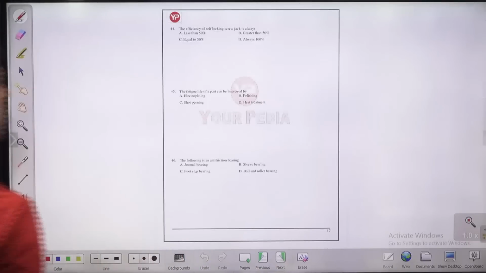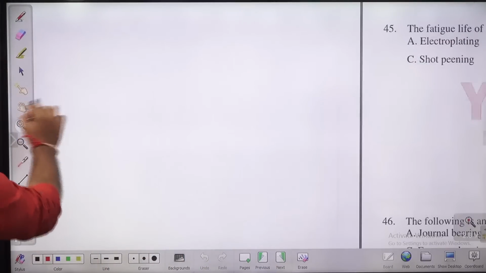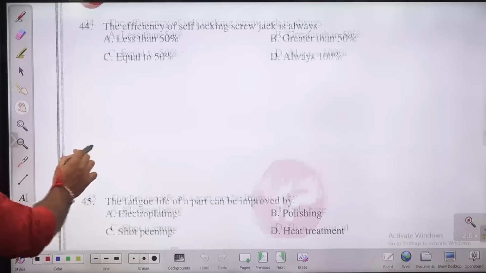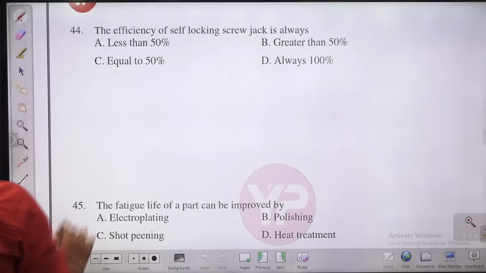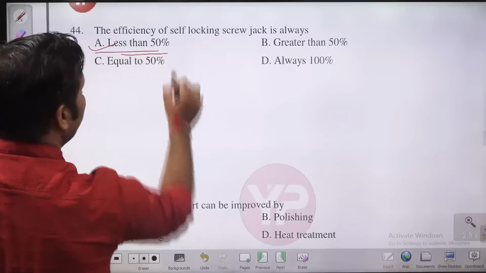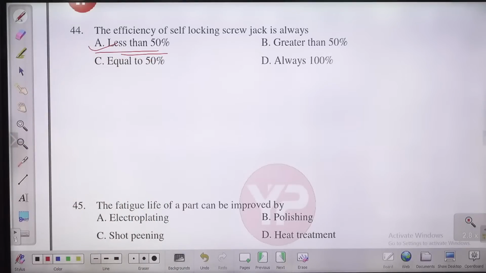Next question. Question number 44. The efficiency of a self-locking screw jack. How much is the efficiency of a self-locking screw jack? Yes, please try to answer. Guys, this is always less than 50%. Always less than 50%. So option A will be the answer for this.